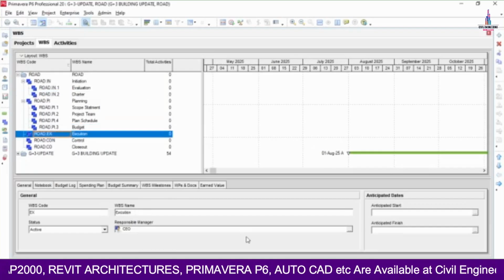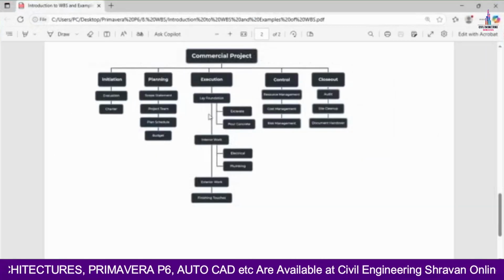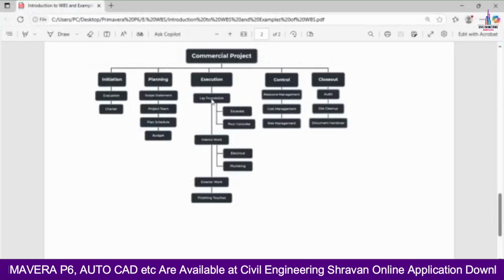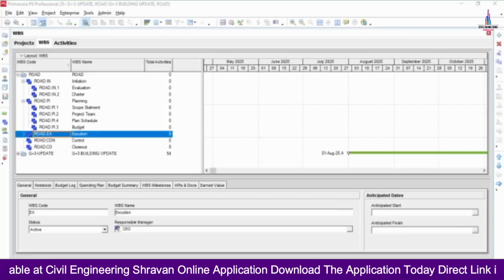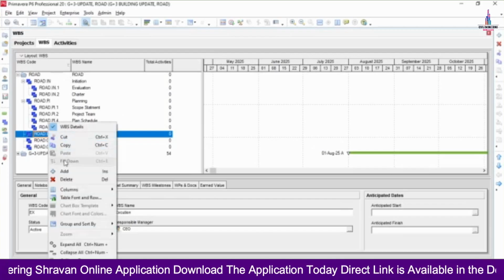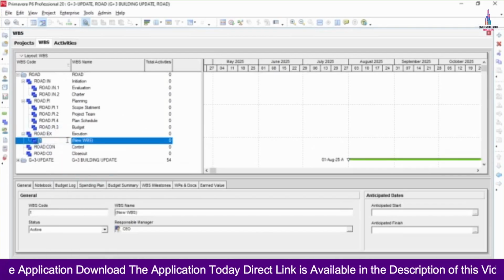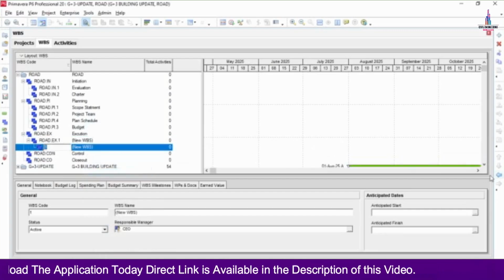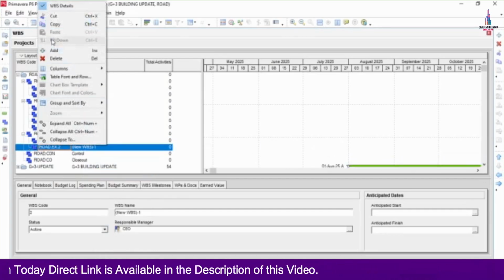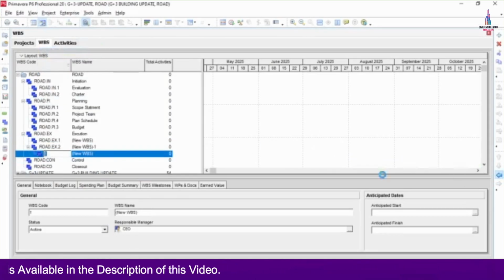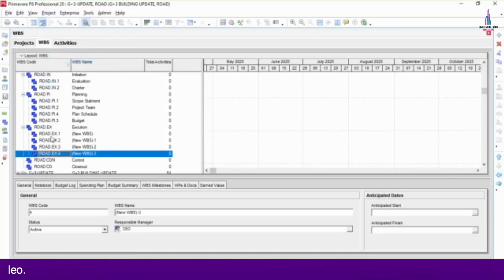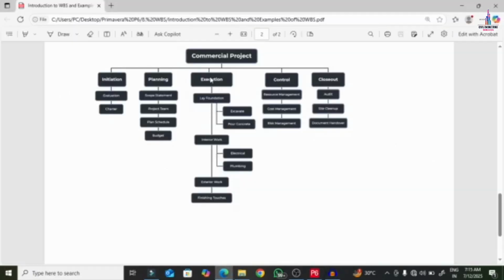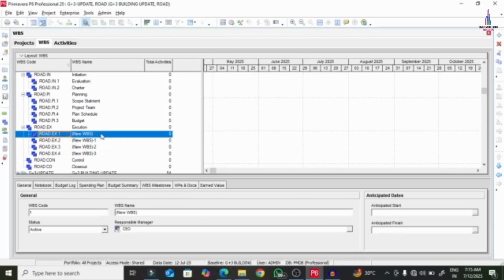Okay, in this execution we need to check. So in the execution, which is having 4 categories here: lay foundation, interior work, exterior work, finishing touches. Okay, so we will add those 4 sections. Click on add option. Again we will add one more section. We will move to the left hand side. Again we will add one more section here, and we will move to the left hand side. Again we will add one more section here, and we will move to the left hand side. Select the road extension. So it will be consisting of execution. So we will add execution.